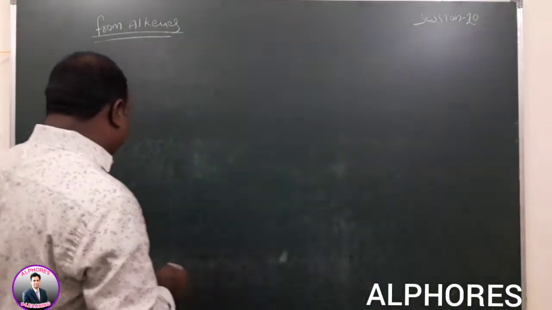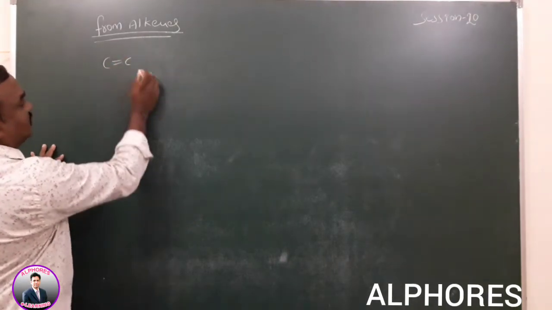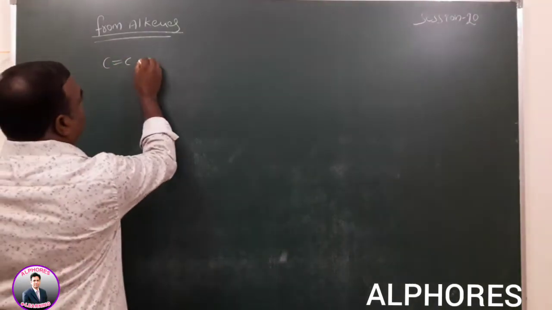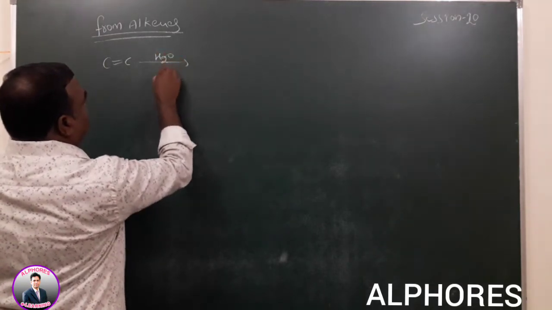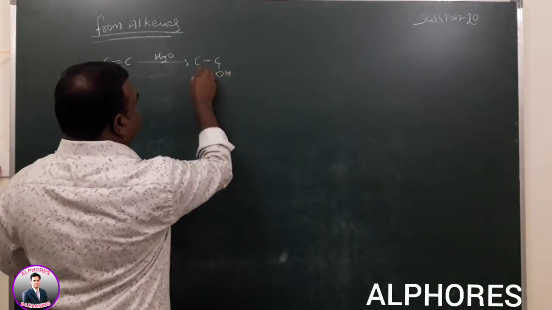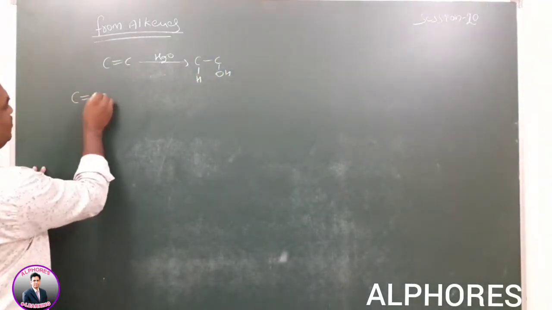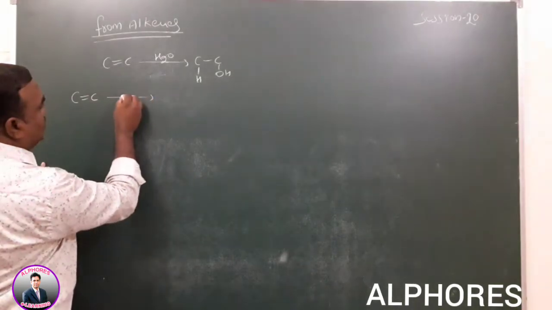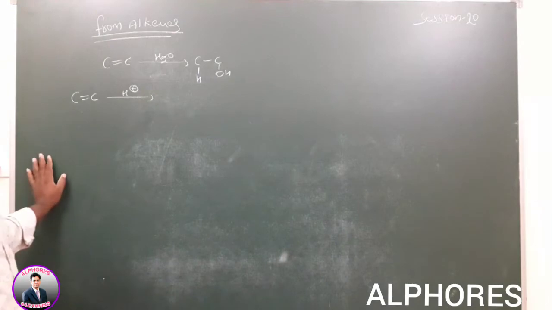For example, here the ethylene molecule C double bond C is given, with addition of water. Addition of water means OH and H. Since C double bond C is given, the first step is the electrophilic addition step.